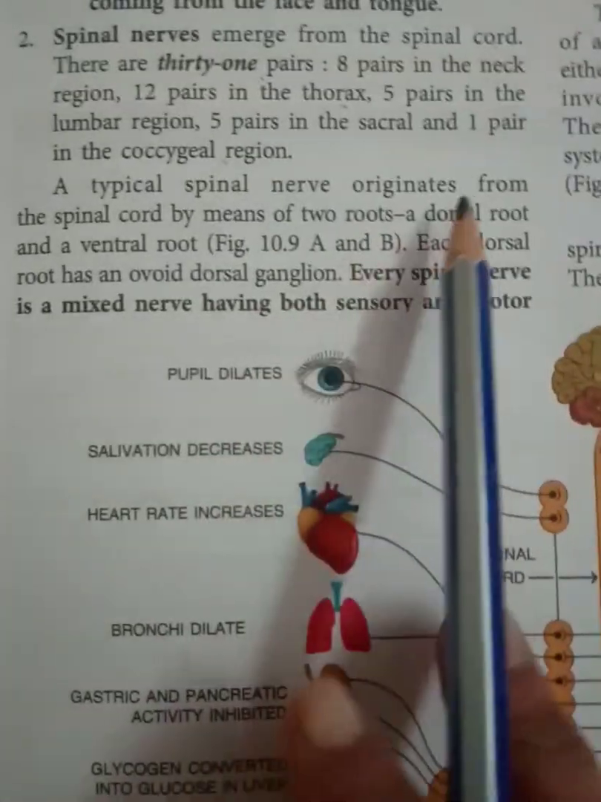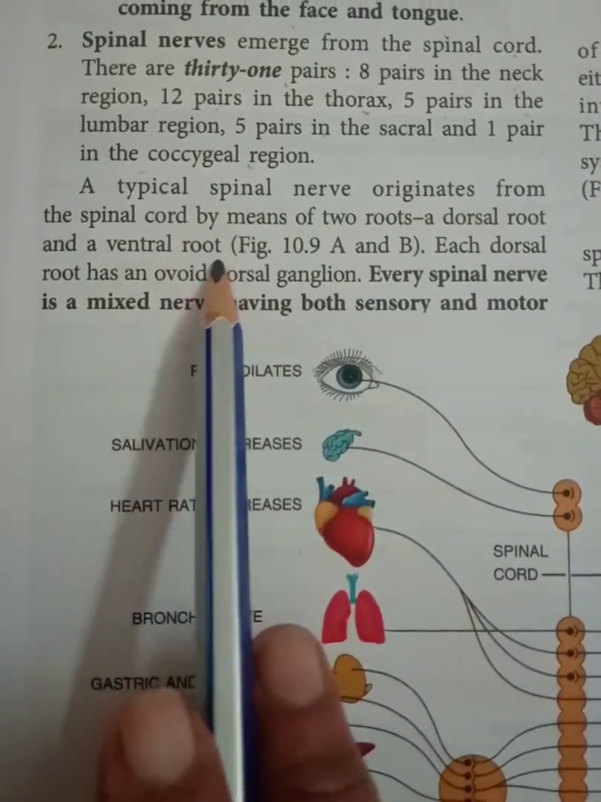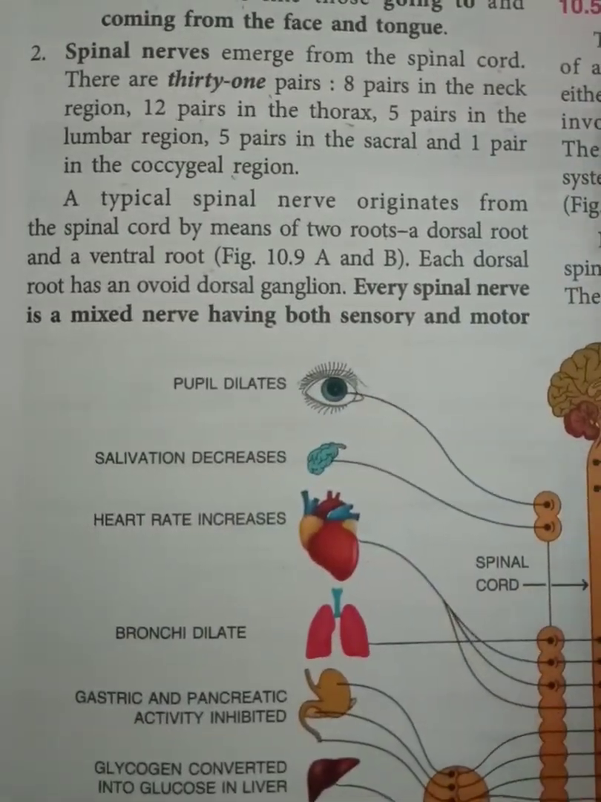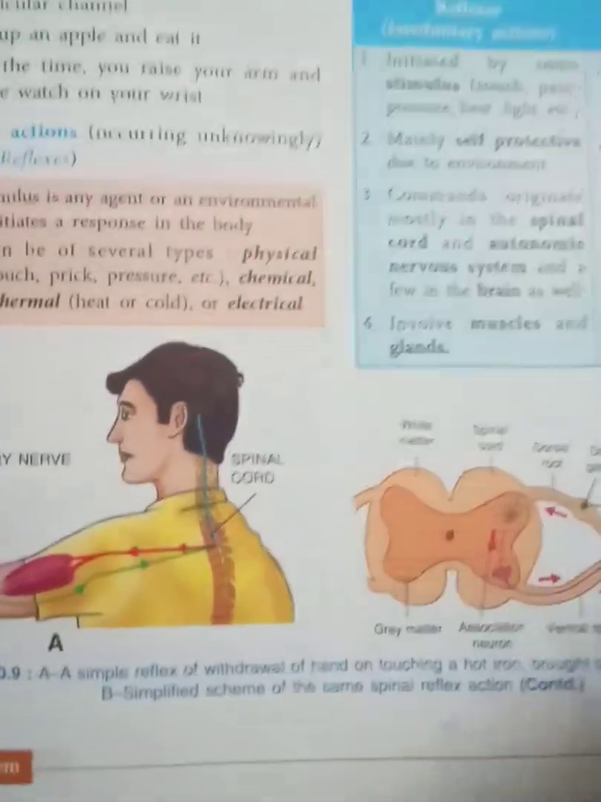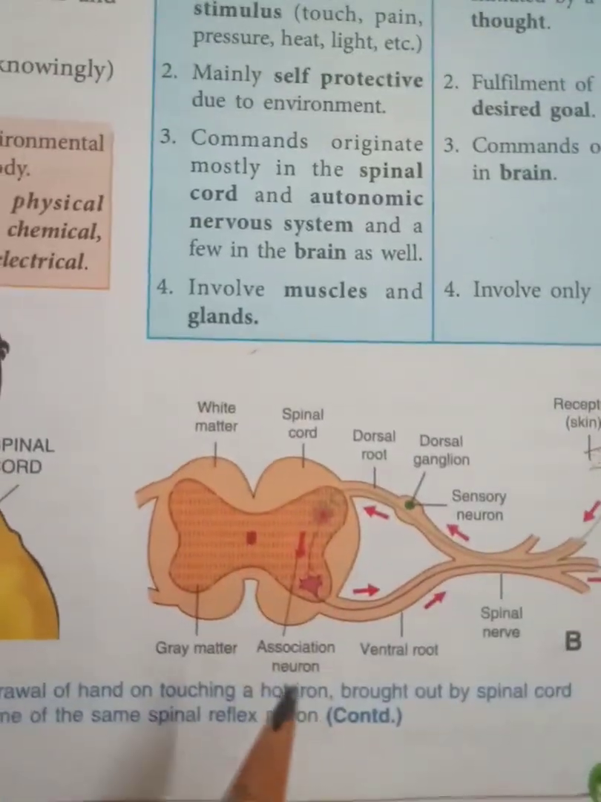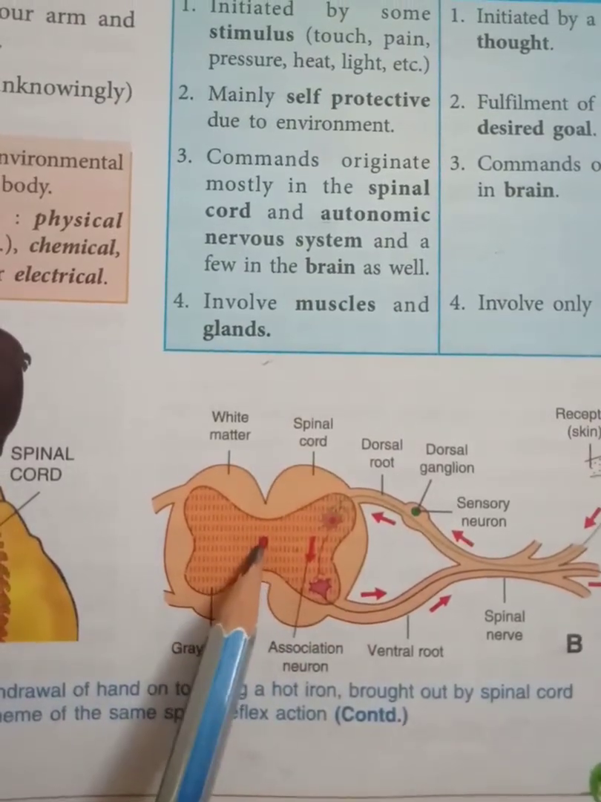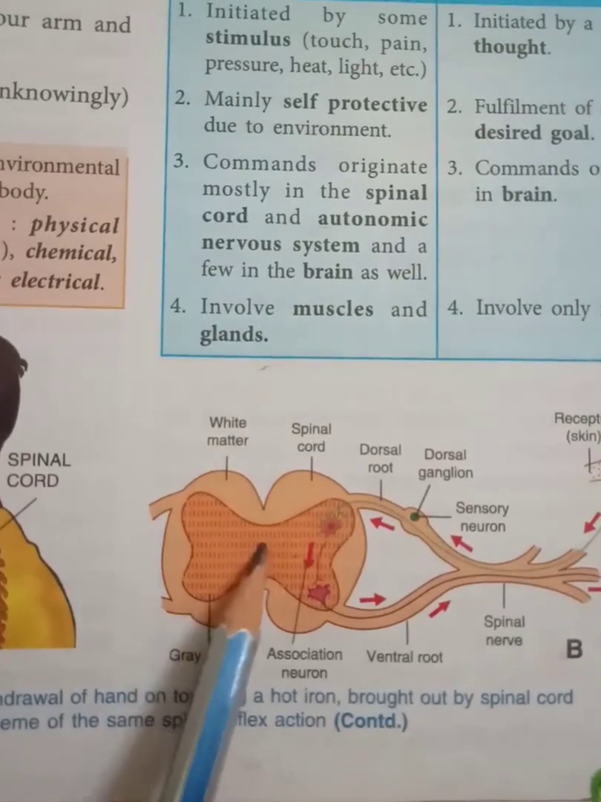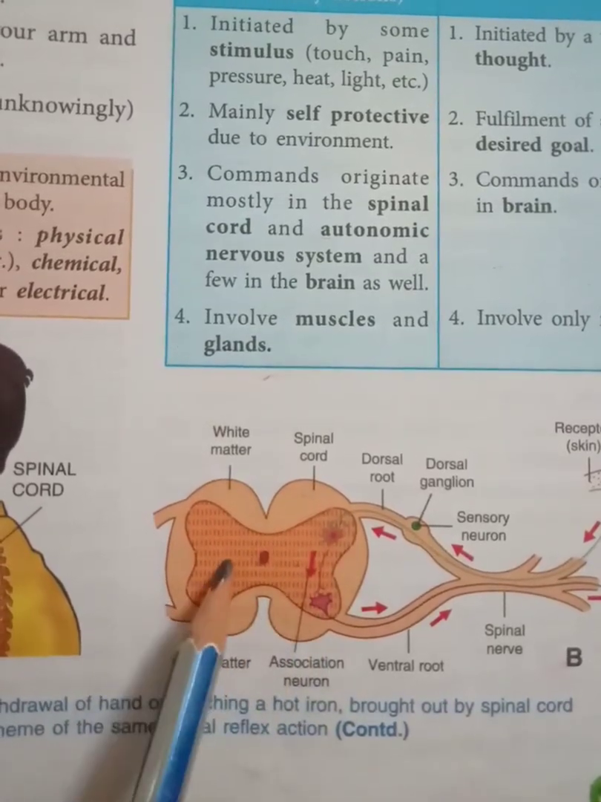Then a typical spinal nerve originates from the spinal cord by means of two roots, a dorsal root and a ventral root. In the previous video I had not explained this diagram 10.9. Now let us see that one first. This is the spinal cord in cross section. There you can see the central canal, which is filled with fluid. Which fluid? Cerebrospinal fluid.